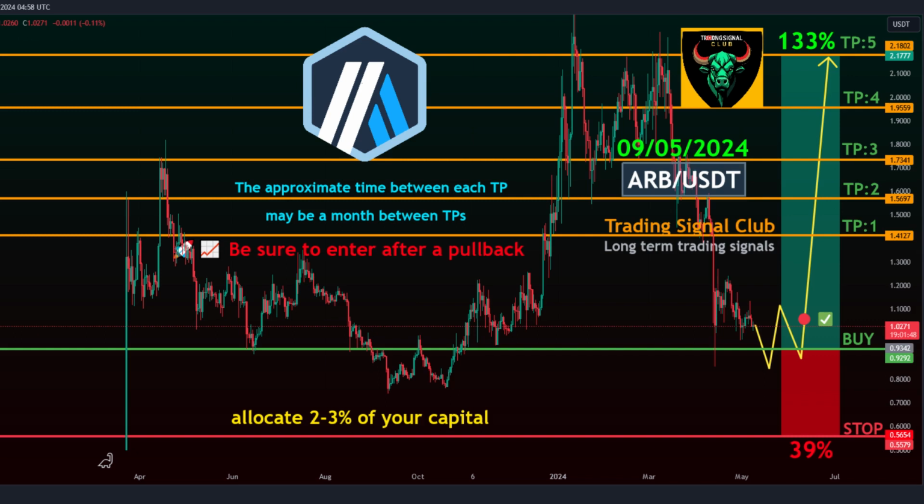ARB-USDT Overview. Trading style, spot. Target time frame, about a month between TPs.